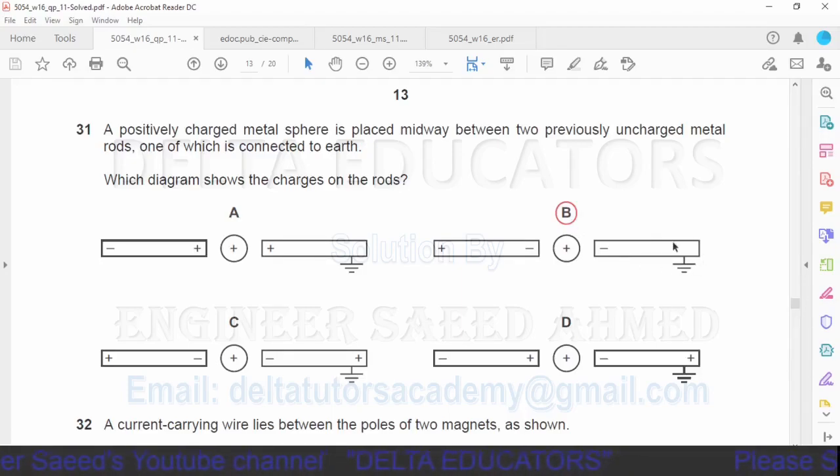Suppose it is not earthed, then this option would be the correct one. Here there would be positive charge and it would not be earthed. But in our case, option B is the correct one. It will attract the negative charges, and at the point where it is earthed, there will be no charge because whatever the deficiency of electrons, it will be supplied by the earth. So option B is correct.